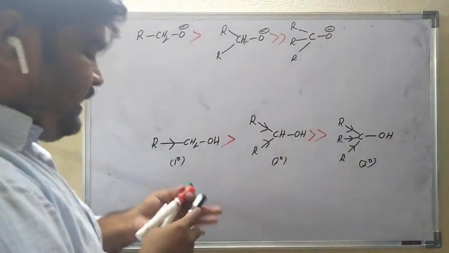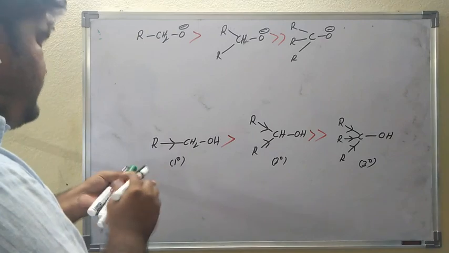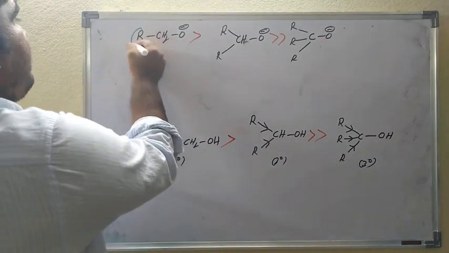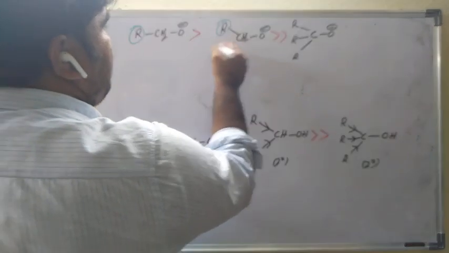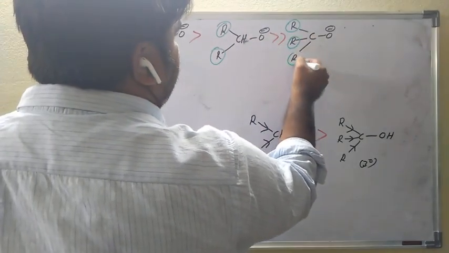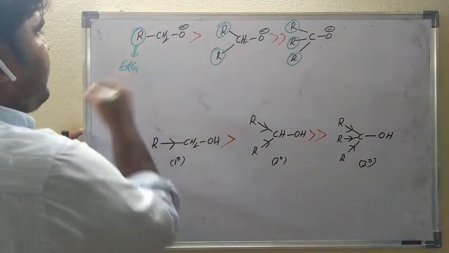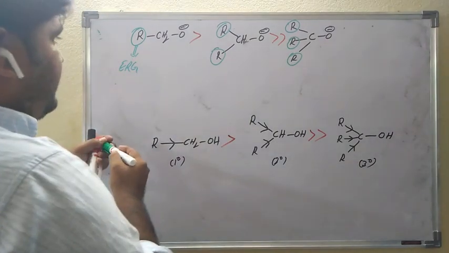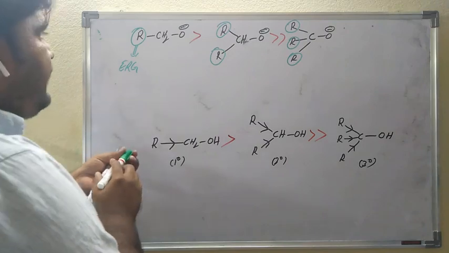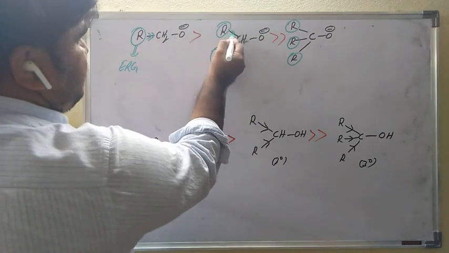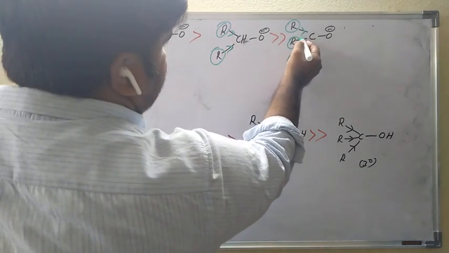Because here there is one alkyl group, here two alkyl groups, here three alkyl groups. So what are these alkyl groups? They are electron releasing groups, all alkyl groups. So electron releasing groups increase the electron density. This is also an electron releasing group, and this is also an electron releasing group.